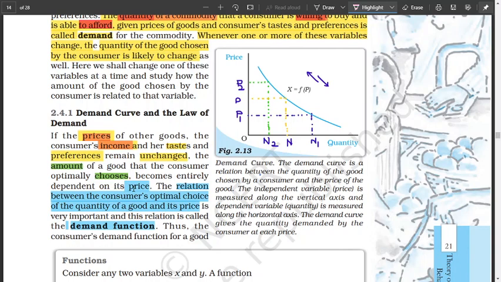So let's say you have the same amount of money, the same taste, the same preference, they don't change. So how many you want to buy, what's your demand, it entirely depends on price. So the relation between the consumer's optimal choice and the quantity of goods and its price is the demand function.